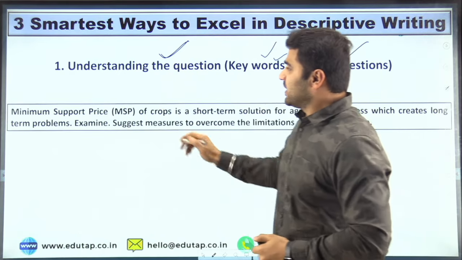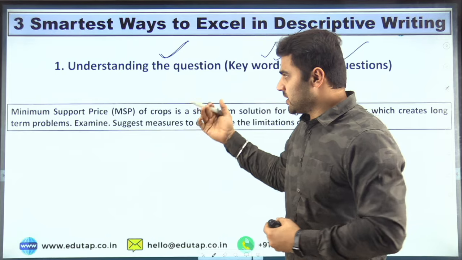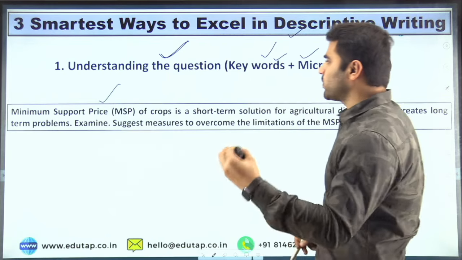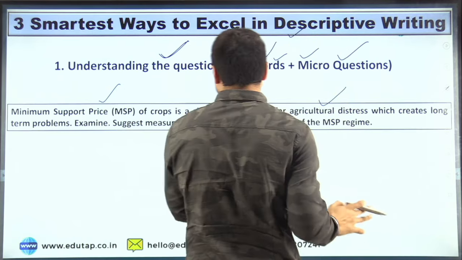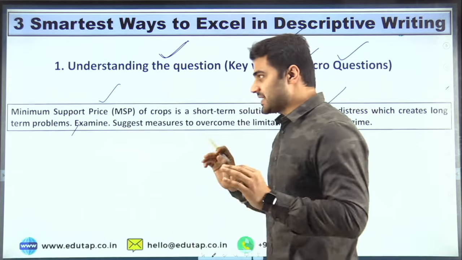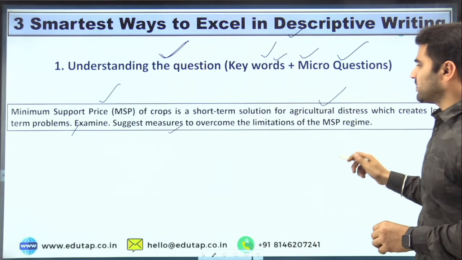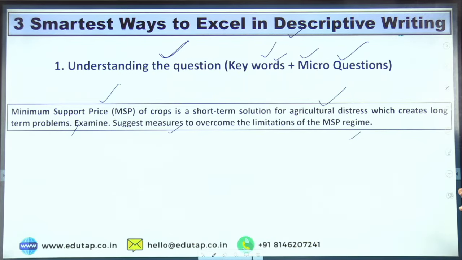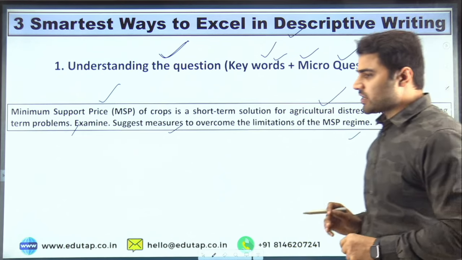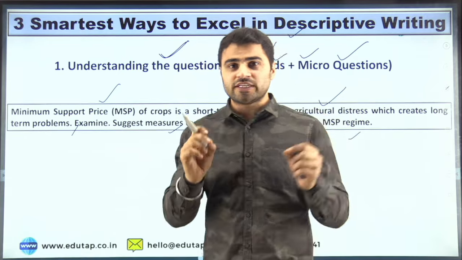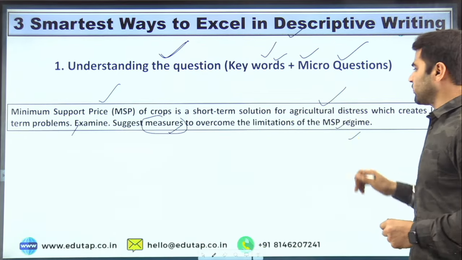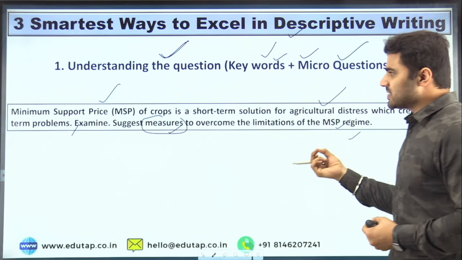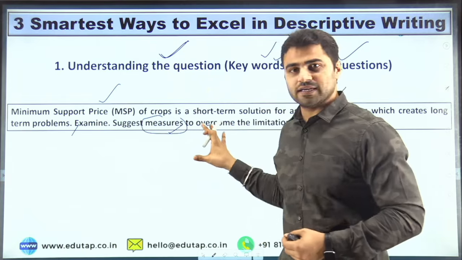Suppose this question appears in the examination: minimum support price of crops is a short-term solution for agricultural distress, which creates long-term problems. Examine, and suggest measures to overcome the limitations of the MSP regime. Right? So basically, what an average aspirant will do is directly suggest the measures to overcome the limitations of the MSP regime. Why is this so? Because this is specifically asked in the question itself.